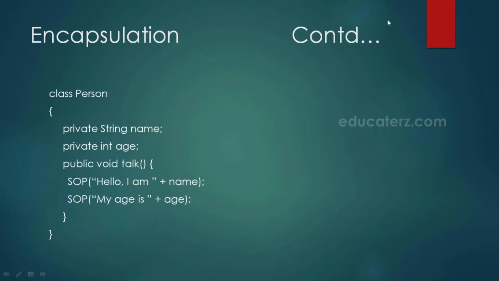In this particular code, the only way to interact with the data is through the talk method. The variables name and age are declared as private, so there is no way to manipulate them. Only the public method talk can access them. By calling the method talk using the Person class object, we can get the person to talk with us.